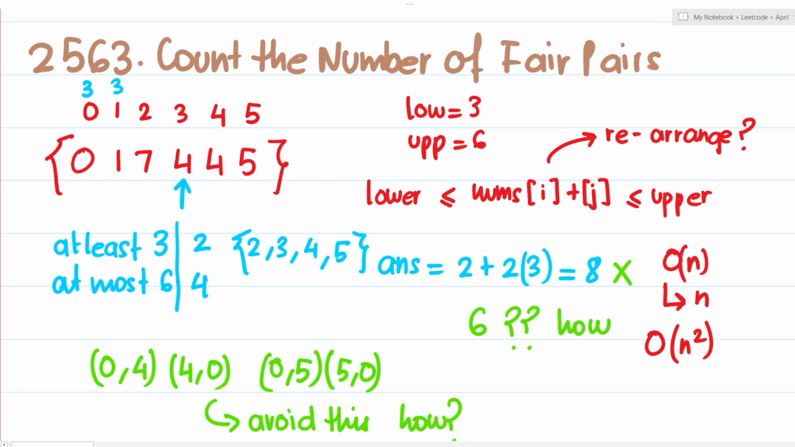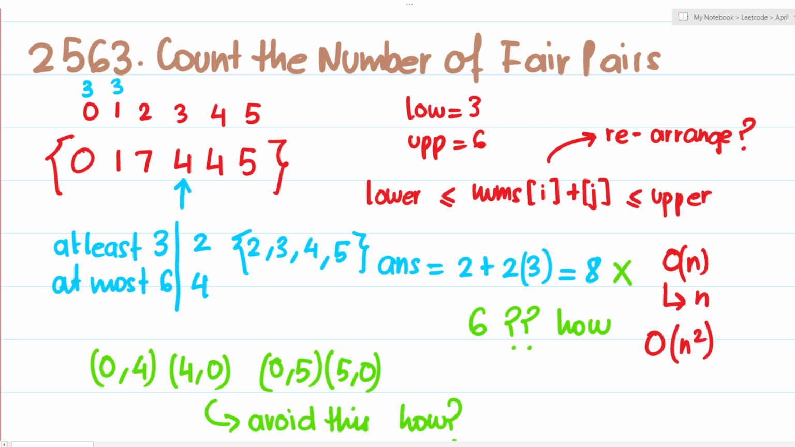Now this 4, what I know about this 4 is that I can pair it with whom? I can pair it with 0, and I can pair it with this 1, isn't it? 4 plus 0 is 4, it lies in this range. 4 plus 1 is 5, it lies in this range.